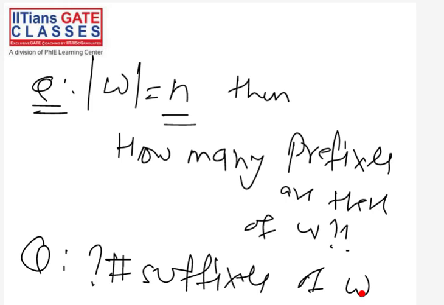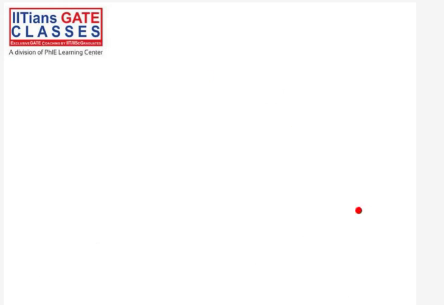How many prefixes do we have? How many suffixes do we have? If our string is of length n... n+1 suffixes, n+1 prefixes. Correct. So there will be n+1 prefixes and n+1 suffixes, exactly these many prefixes and exactly these many suffixes.